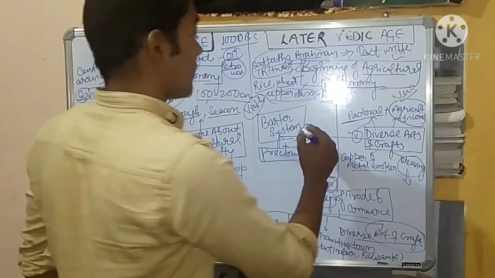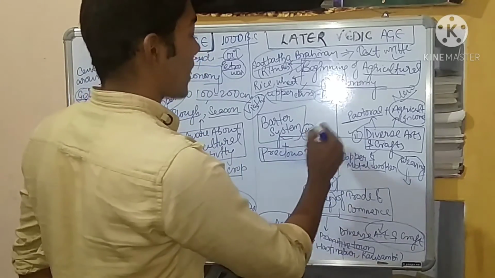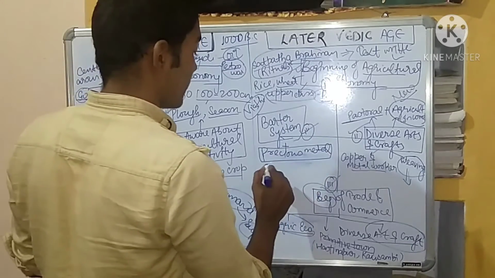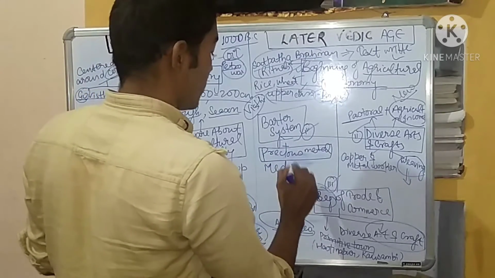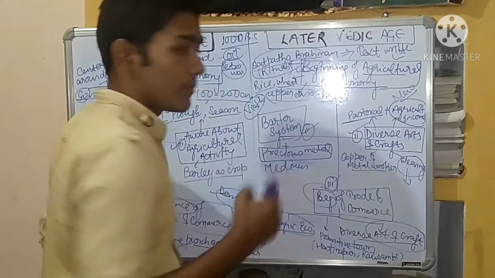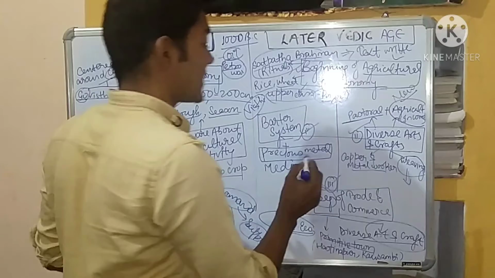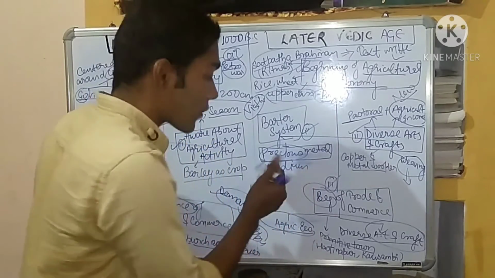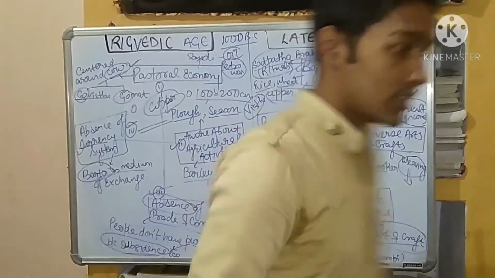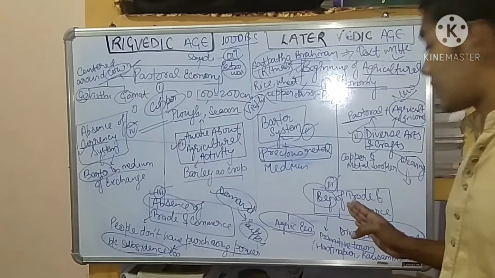Now when the beginning of trade and commerce happened, the barter system plus the precious metal was used as a medium of exchange. Initially the medium of exchange was what? Barter system, but now it became barter system plus the precious metal. From where did we get the precious metal? We got it because of trade and commerce.